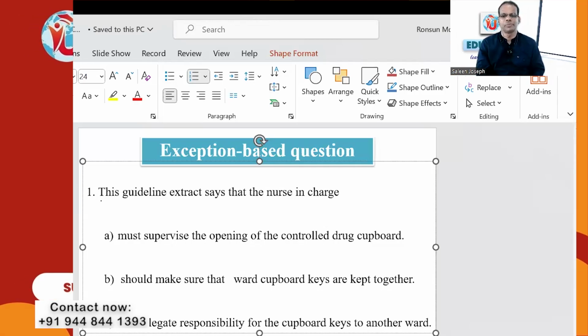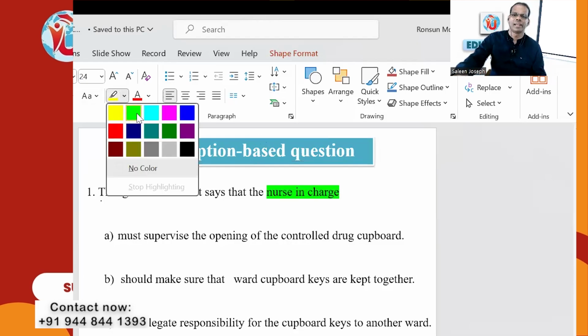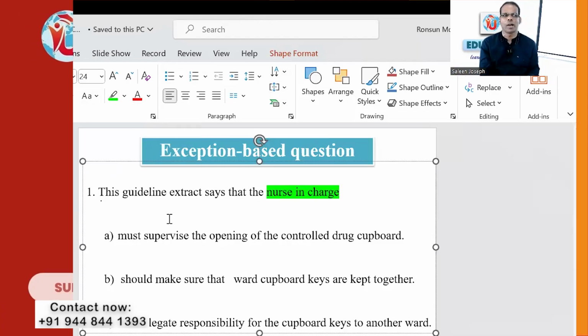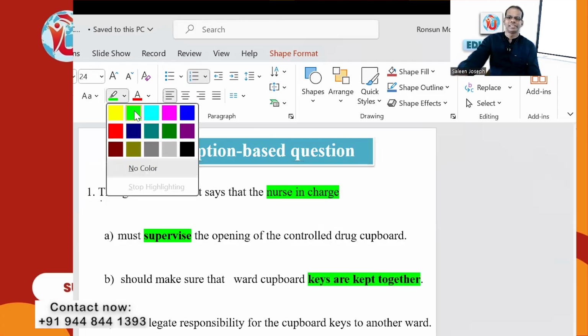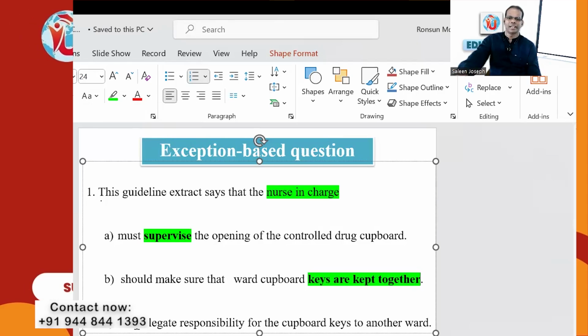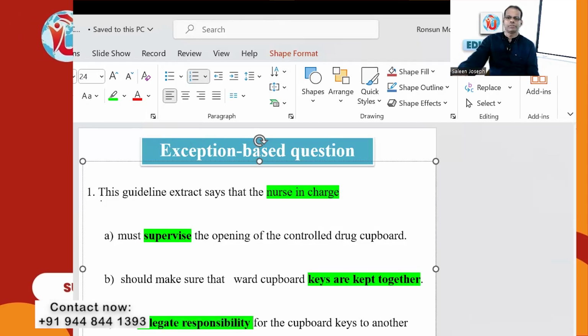So what are the hedging words? Nurse in charge. Now it's a guideline. So what the nurse in charge must do. Option A, must supervise. Supervise is the hedging word. What should you do? First option says supervise. Second, keys kept together. Then third, delegate responsibility. So now, from our common sense, let's try our general knowledge or our professional knowledge.